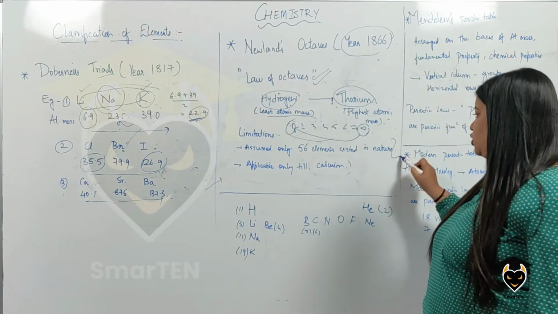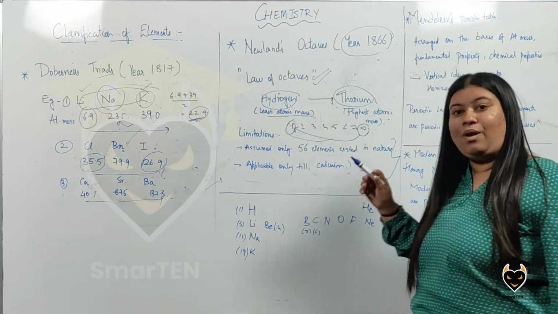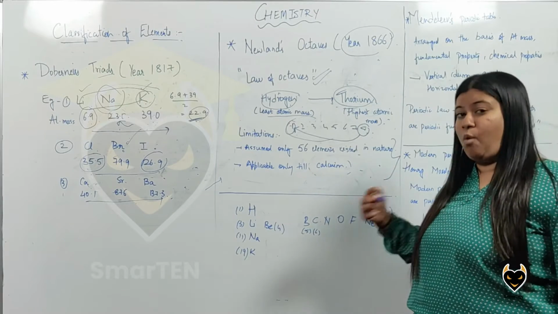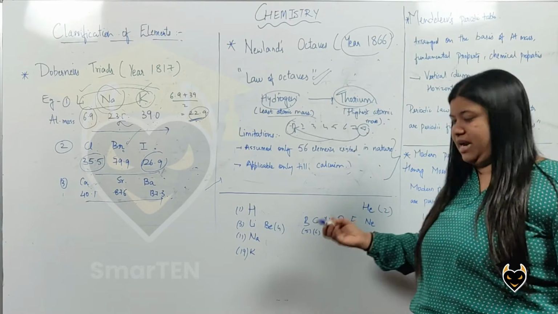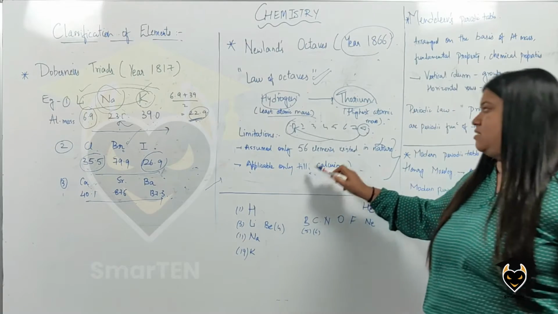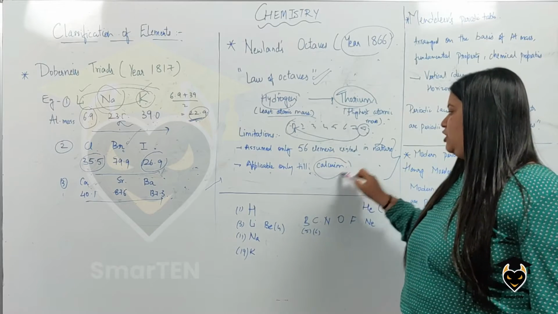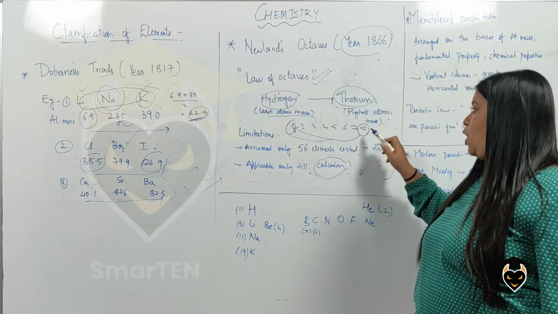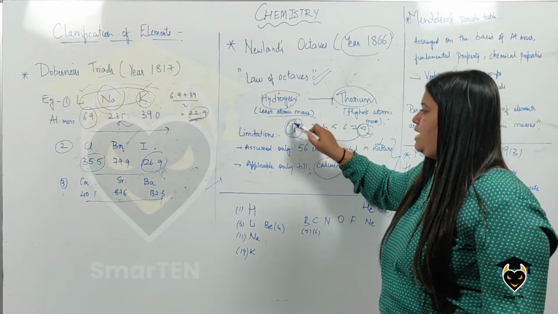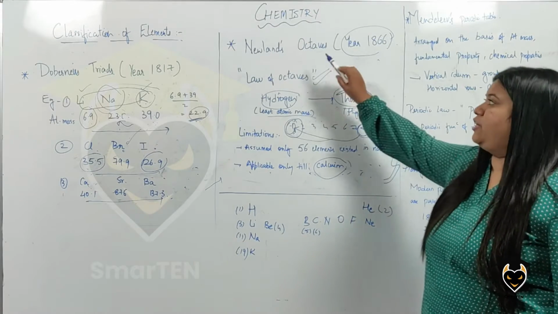Now again, the major drawback of Newlands' octaves was that he assumed that only 56 elements existed in nature, but now we know that more than 100 have been discovered already. So that was a major drawback. The second drawback was that this law of octaves was applicable only till calcium. After calcium, not every 8th element showed a similar property to the first element. So these were the major drawbacks of Newlands' octaves.